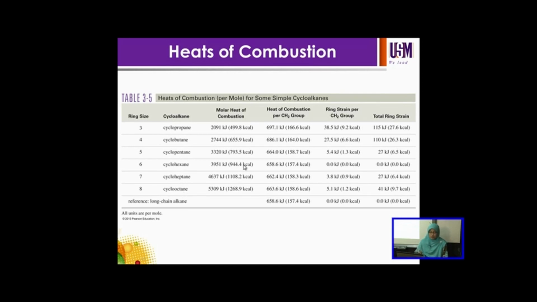The values show a large amount of ring strain in cyclopropane and cyclobutane, while cyclopentane, cyclohexane, cycloheptane, and cyclooctane have a much smaller amount of ring strain, and cyclohexane has no ring strain at all. So from here we can predict that cyclopropane is the most reactive cycloalkane, and cyclohexane is the most stable cycloalkane.